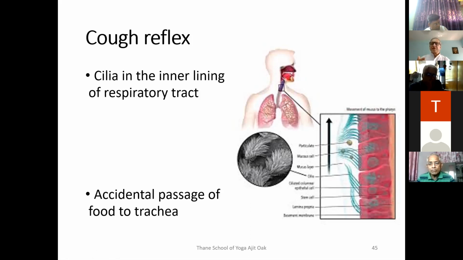That's why, if you are speaking and swallowing at the same time, what will happen is that while speaking we need to exhale. We cannot speak when we are not exhaling. And when we exhale, the epiglottis will open up, so there are chances of the food passing into the respiratory tract. That is prevented by the cough reflex.